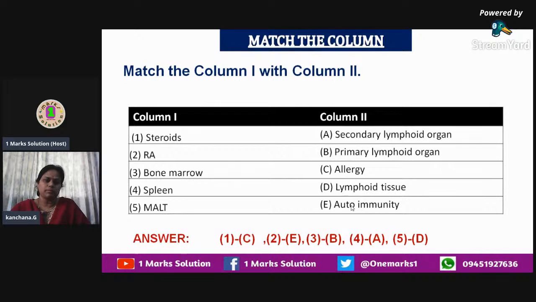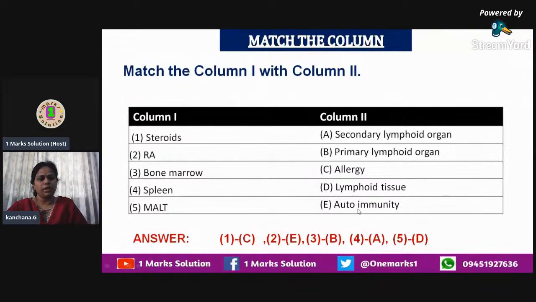For autoimmunity, we know what it is: our own system is not able to understand which are our own self cells and which are the foreign agents. At that time, it elicits this response called autoimmunity. So rheumatoid arthritis is one example of autoimmunity, and it can be matched to autoimmunity.